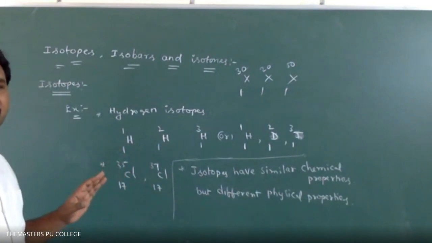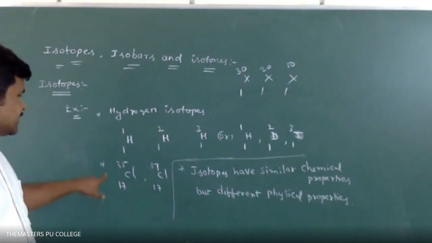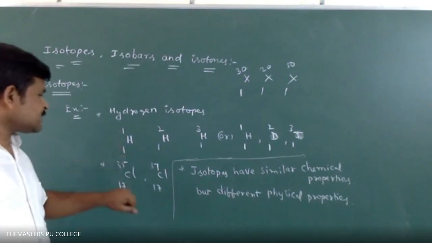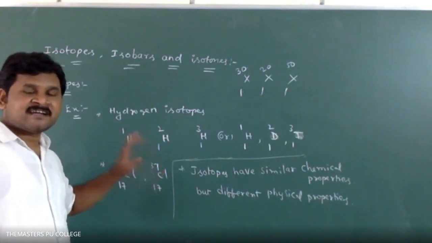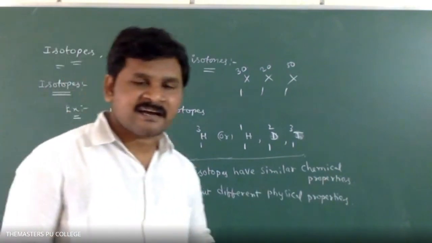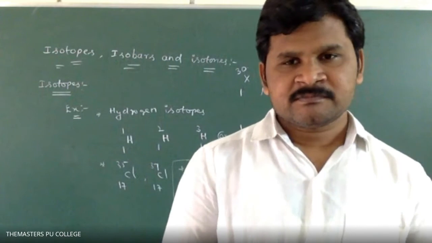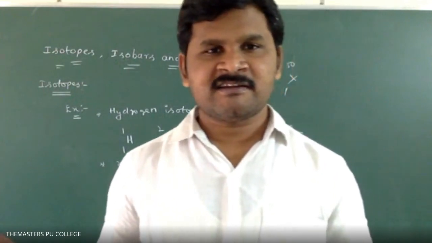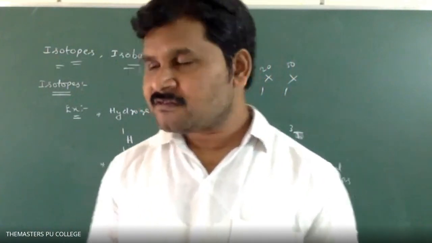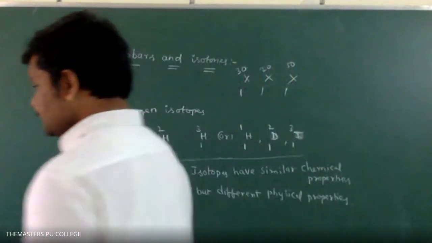The average atomic mass is 75 into 35 plus 25 into 37, divided by 100. You will get the average atomic mass. Clear? This type of question is already in your material. Please try yourself.